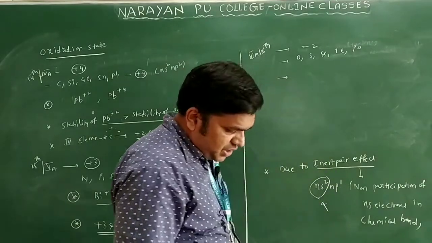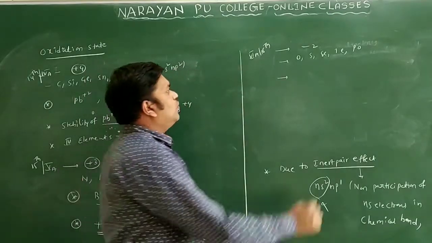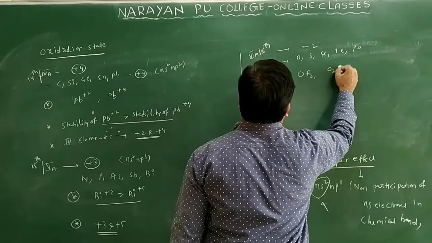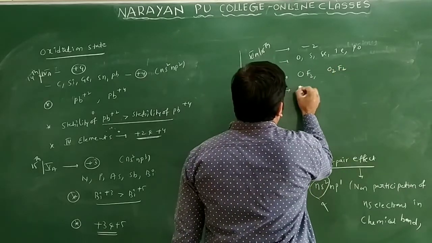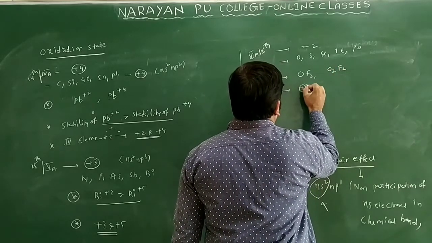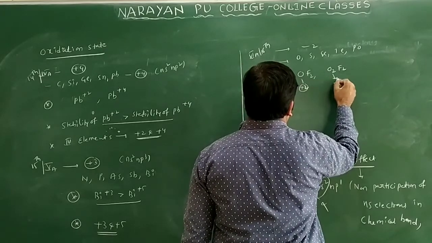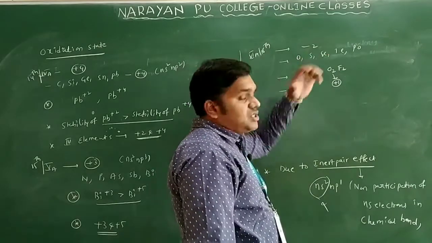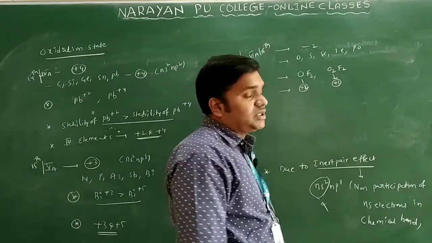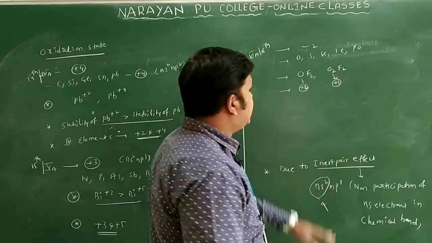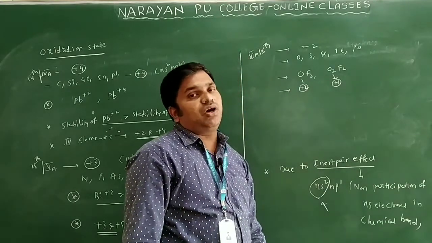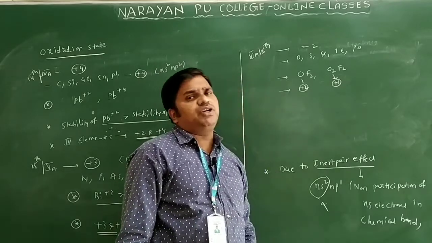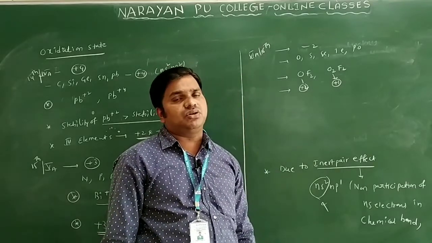But in some cases oxygen shows a positive oxidation state, particularly in OF2 and O2F2. In OF2 the oxidation state of oxygen is plus 2, and in O2F2 the oxidation state of oxygen is plus 1 only. So oxygen shows both negative oxidation states and positive oxidation states, the positive ones mainly in oxygen difluoride and dioxygen difluoride. Otherwise minus 1, minus 1/2, and minus 1/3 oxidation states are shown in different types of compounds.